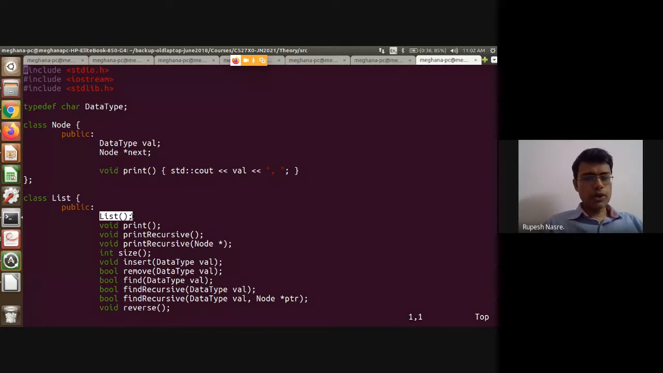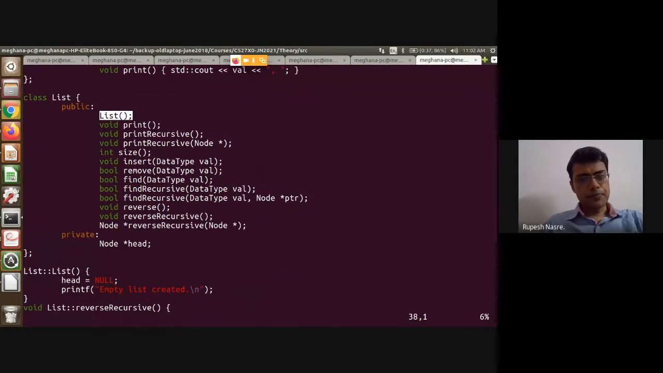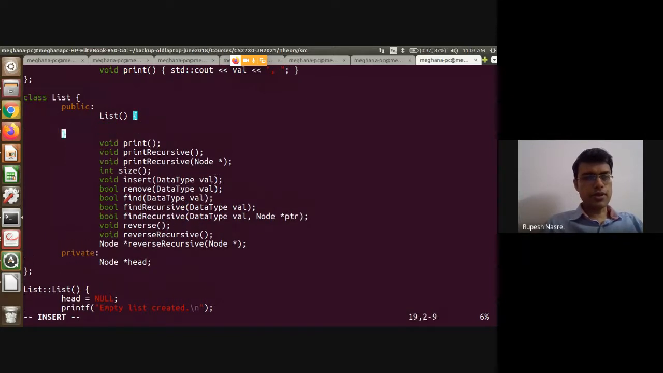Okay, so one question that had come up was: where are the functions? So the functions are defined just below the class list. You can as well define the function inside the class itself, which means that I can just write something like this. Since we are able to see the list constructor, I can write the function in braces, or you can as well write on multiple lines. You can write head equal to null.